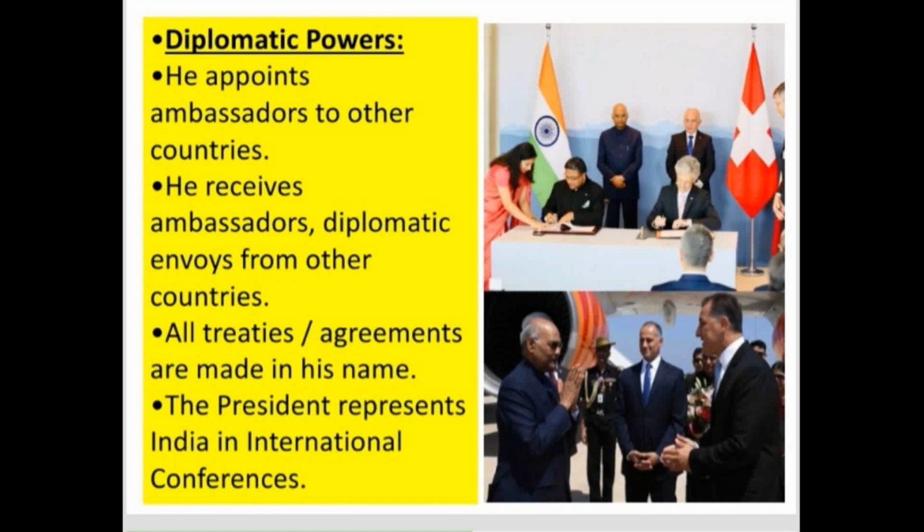The President will represent. And you can see in the picture President Ramnath Kovind inviting the presidents or the prime ministers of other countries. Also he was witnessing the signing of agreements between two different countries. Diplomatic relations or agreements are made in the name of the President, so you can see it in the slide for better understanding.